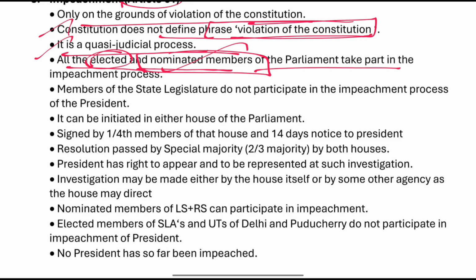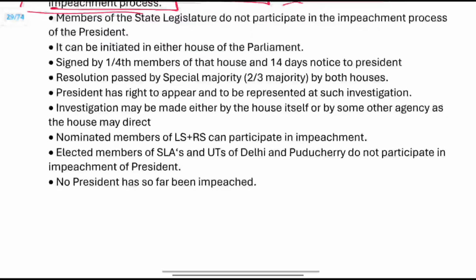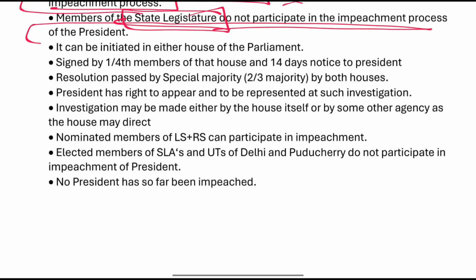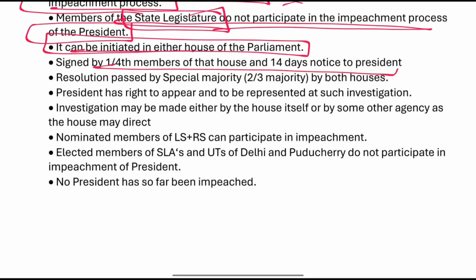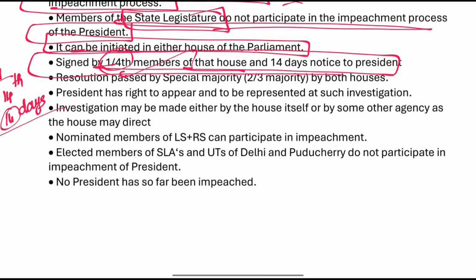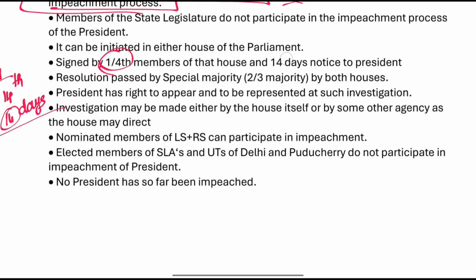Only the elected and nominated members of the parliament take part. Members of the state legislature do not participate in the impeachment of the president. It can be initiated in either house of the parliament. It is signed by one-fourth of the members of the house and 14 days notice is given to the president, that is two weeks notice. One-fourth of the members of the house sign it and then they give the notice, and the resolution is passed by a special majority, that is a two-thirds majority, by both the houses.